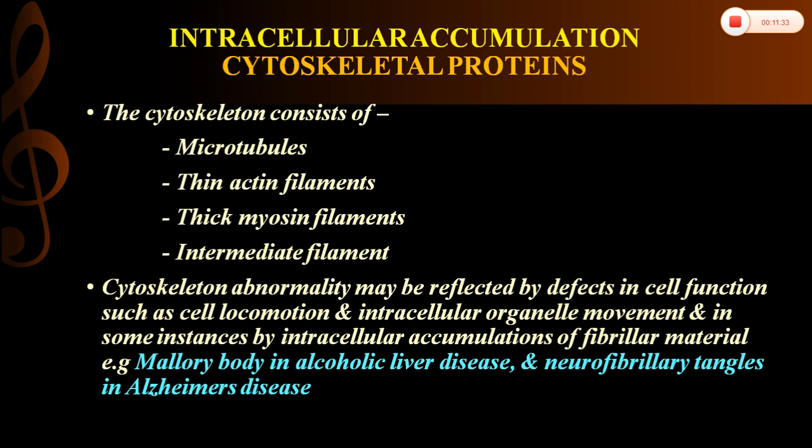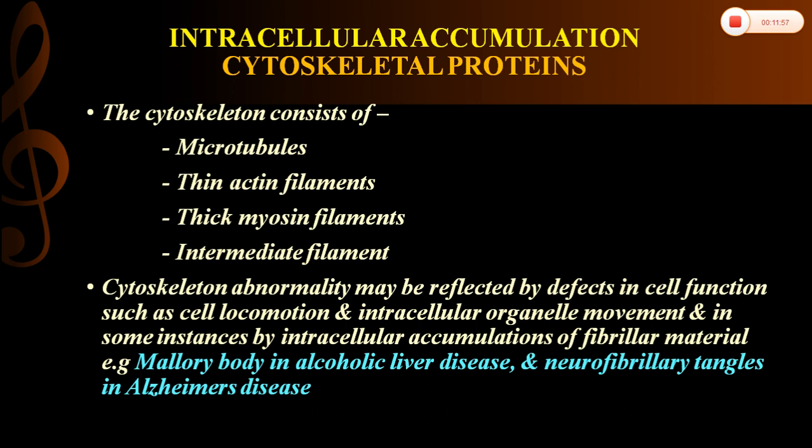Next one is cytoskeleton protein accumulation. The cytoskeleton consists of microtubules, thin actin filaments, thick myosin filaments and intermediate filaments. Intermediate filaments are again divided into keratin, vimentin, desmin, glial and neural filaments. If there are any abnormalities in the cytoskeletal proteins, it is reflected by defects in cell function, cell locomotion as well as intracellular organelle movement.